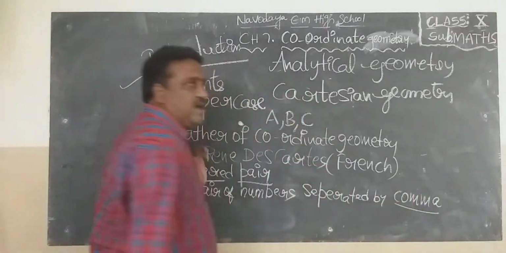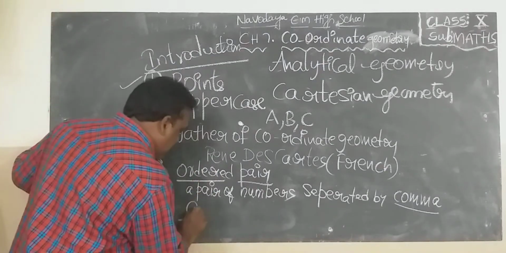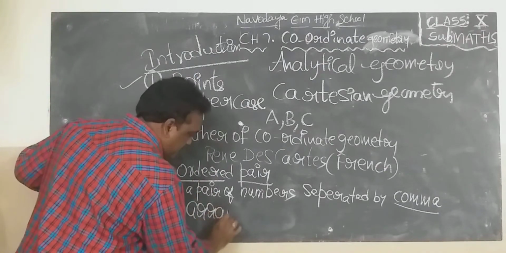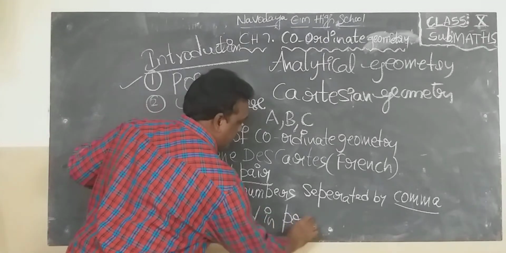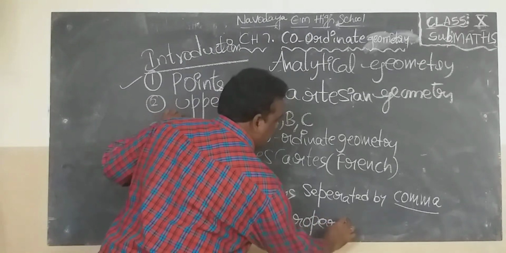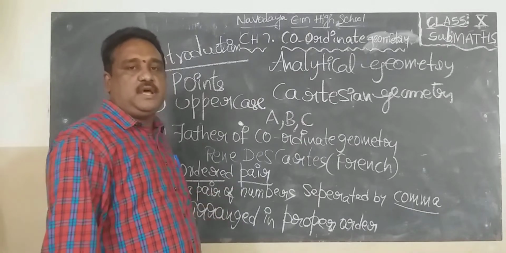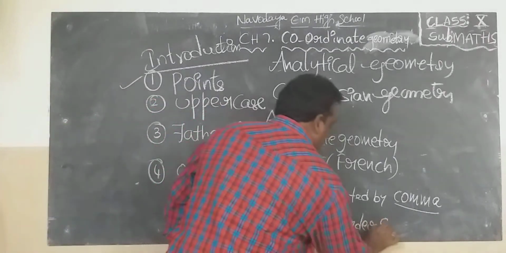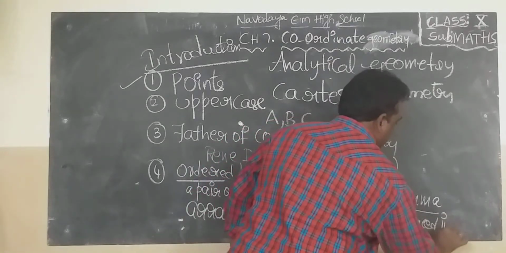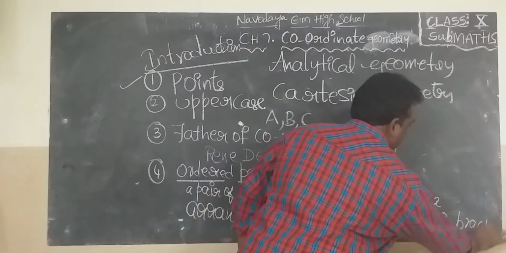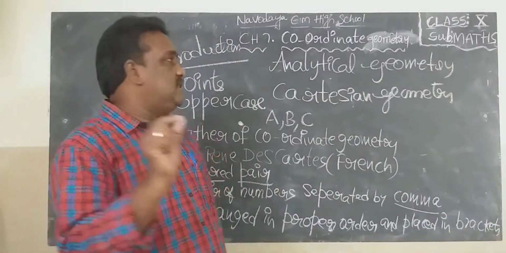So what should be there? Comma. A pair of numbers separated by comma, arranged in proper order. So they should be in proper order, and placed in brackets. It is known as ordered pair. So ordered pair is nothing but point.